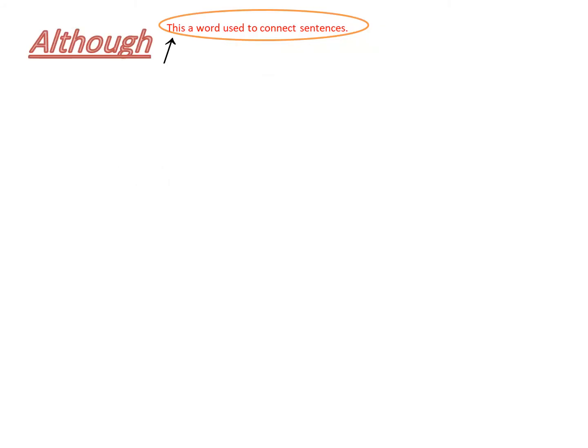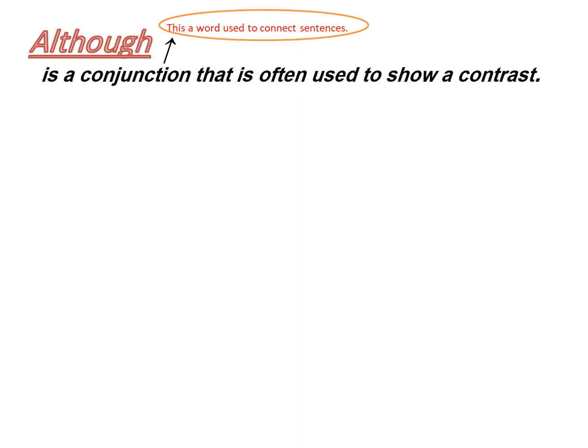Although, what does it mean and when can I use it? It's telling me although is a conjunction that is often used to show a contrast. What does the word conjunction mean? This is a word used to connect sentences. So, although will be used to connect sentences or different ideas together. Let's see.